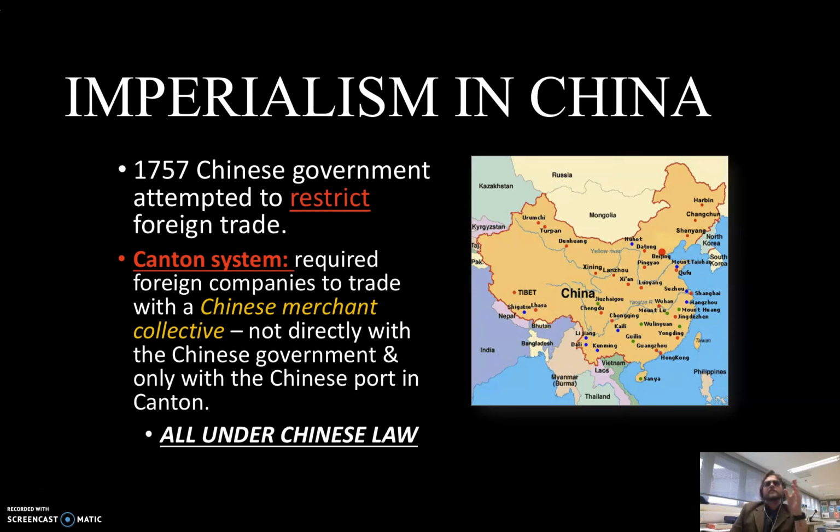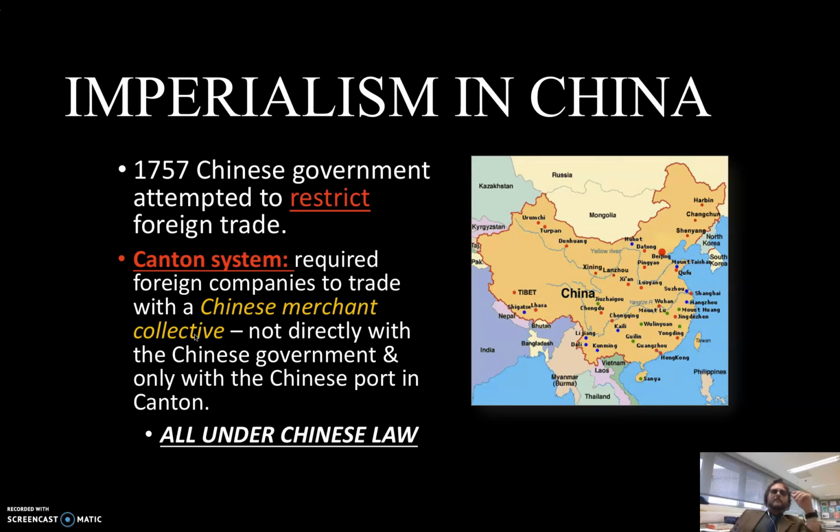This is important. We need to keep the dates in mind when we're looking at historical context. 1757 was when they started to restrict trade, and they came up with something called the Canton system. The Canton system basically required foreign companies to trade with a Chinese merchant collective, called a Hong. Canton, in modern-day Guangzhou, was the only area where foreign traders were allowed to trade. So they could only go to Canton, and they could only trade with these Hongs.